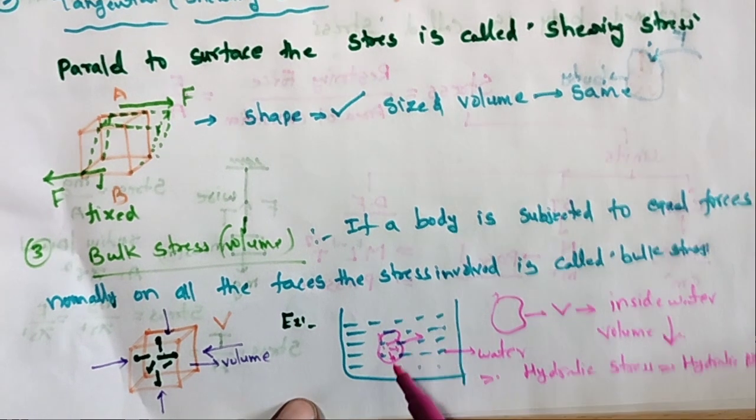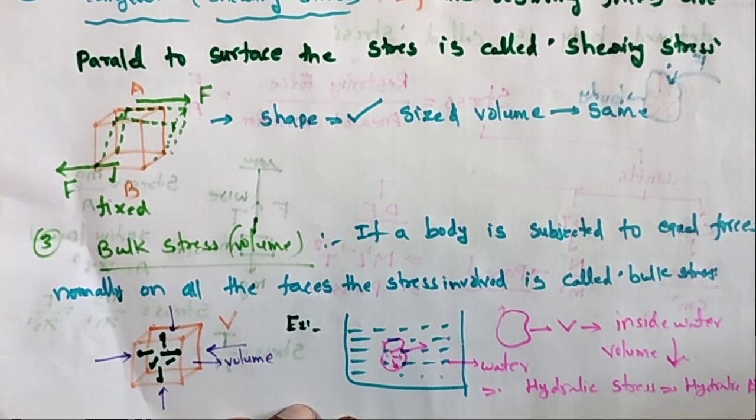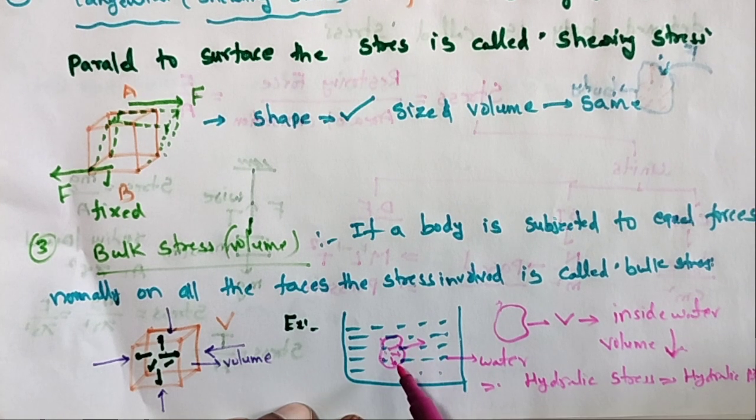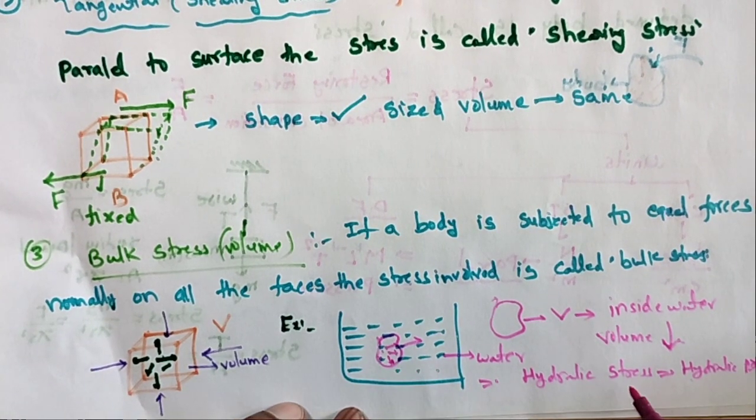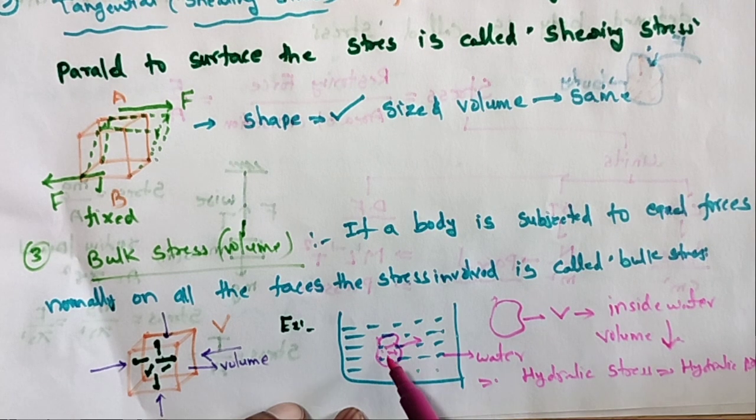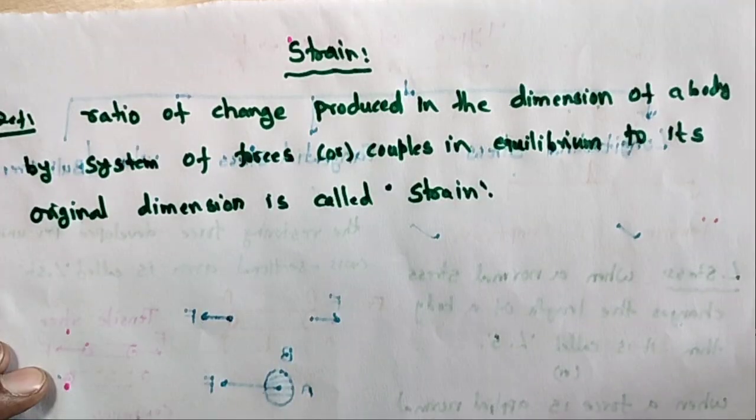When the object is placed inside water, going to a very great depth, its volume will decrease. This phenomenon is called hydraulic stress, and this pressure is called hydraulic pressure.